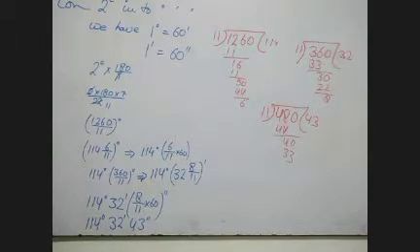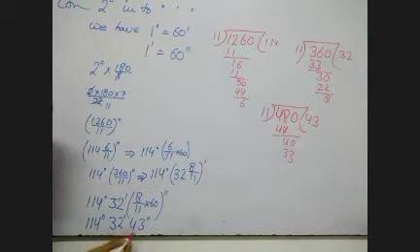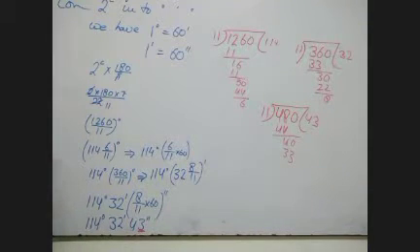Now see, if this particular 3 is written as 4 or 5, no matter. If this particular number is different from the answer sheet, don't worry, never mind.